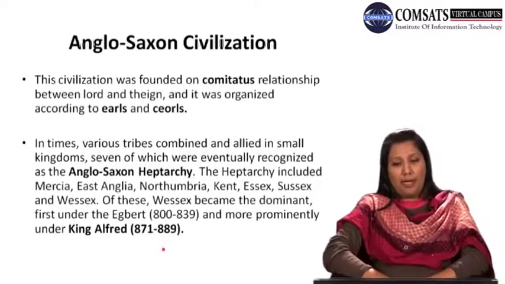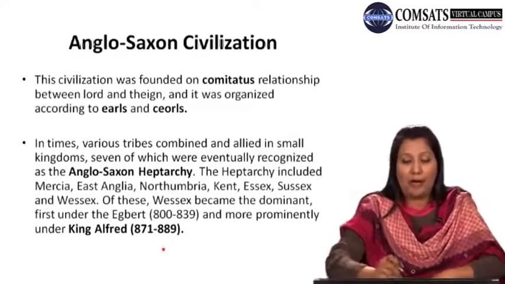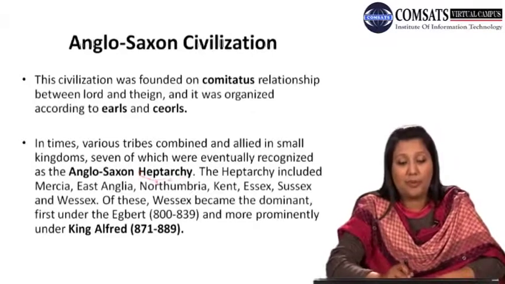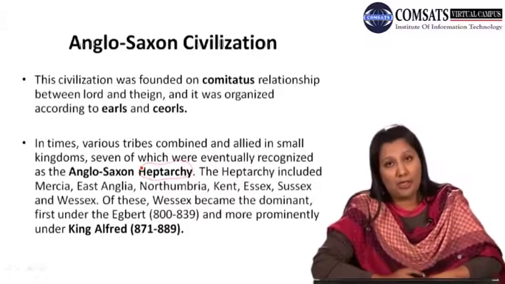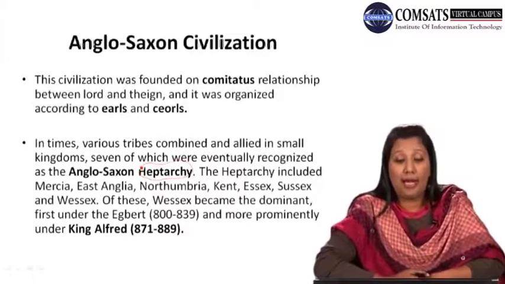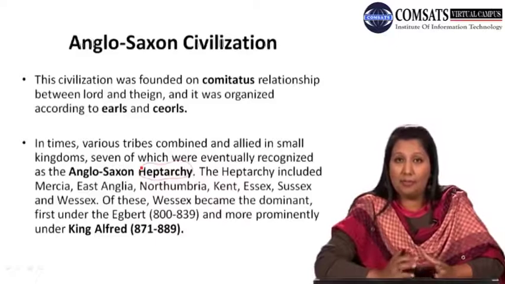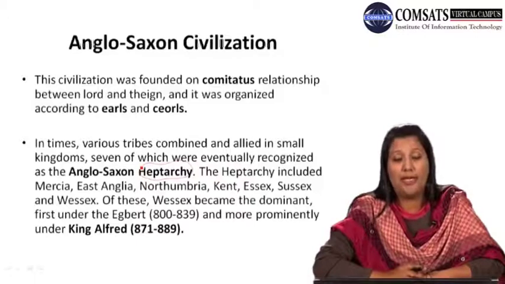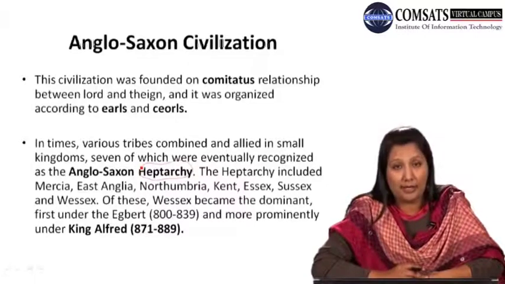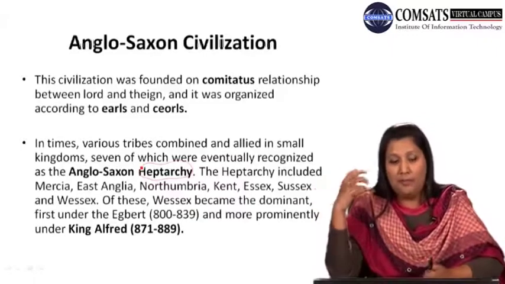In time, various tribes combined and allied in small kingdoms, seven of which were eventually recognized as the Anglo-Saxon heptarchy. Yes, the word heptarchy is important, and let me explain it once again. Different tribes were combining and living collectively in small kingdoms, and out of all those small tribes, seven were eventually recognized as the Anglo-Saxon heptarchy.